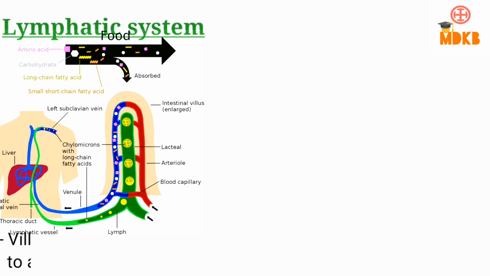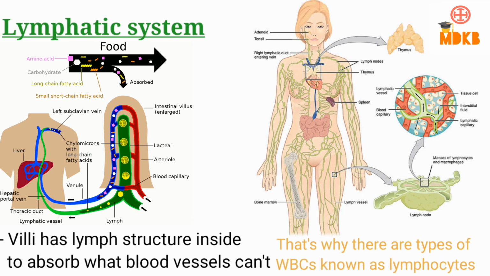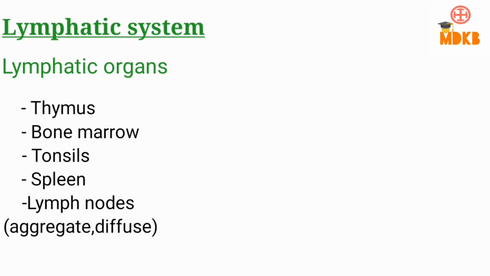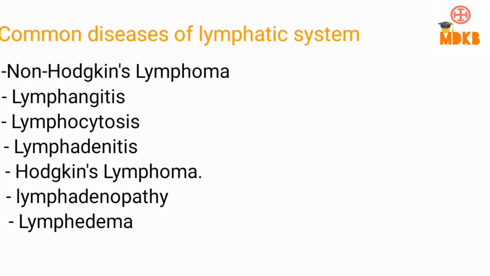But this is not the only function of the lymphatic system. It helps absorb the large particles like fat and lipids from the intestines. It produces immune cells like WBCs in the lymph nodes present throughout the body, and many more like that. So here's the list of the lymph nodes present throughout our body. So these are the functions of the lymphatic system, as well as the diseases and the doctors.